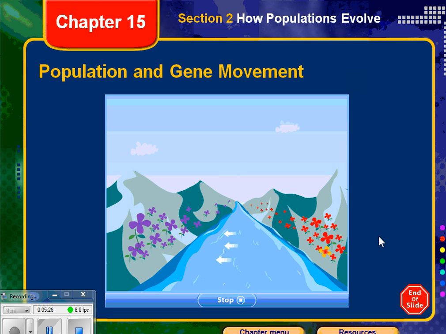However, a temporary change in wind direction causes pollen from the red flowers to blow across the river, allowing the pollens with alleles for red color to move to the hillside with the purple flowers. By chance, the pollen grain carrying the allele for red flower fertilizes a purple flower. After a couple of generations, there are now a few red flowers on the purple flowered hillside. Some red alleles have moved or immigrated to the purple hillside. The migration of the pollen functions much like the movement of individual organisms into or out of a population. The process of alleles moving from one population to another is called gene flow.